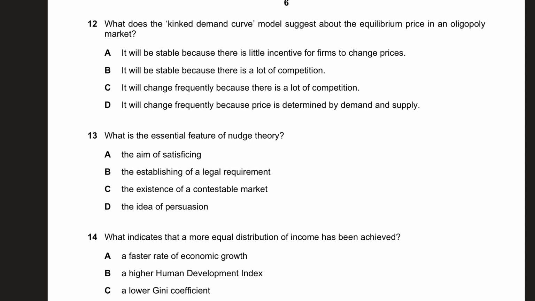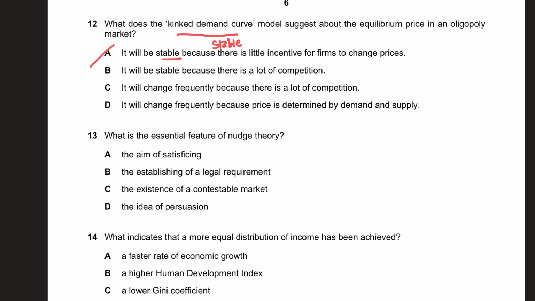What does the kinked demand curve model suggest about the equilibrium price in an oligopoly market? So remember, kinked demand curve means that the prices are stable. Why are the prices stable? Because firms are not willing to change their prices much because of the uncertainty that price change may entail. The prices may remain the same, and that's why A is the right answer.